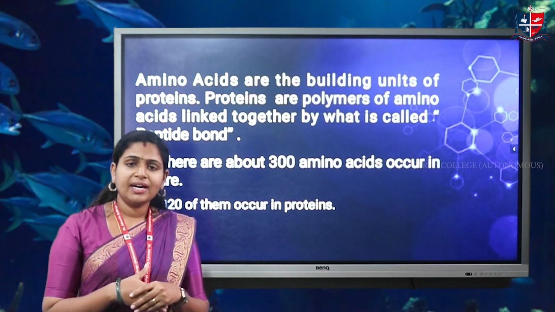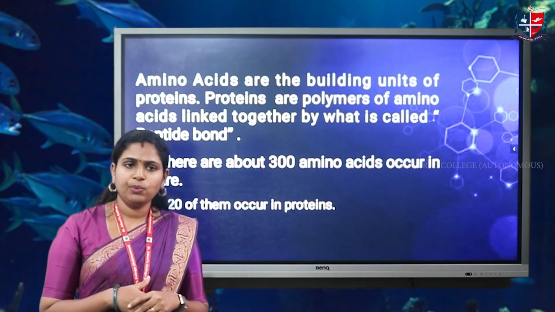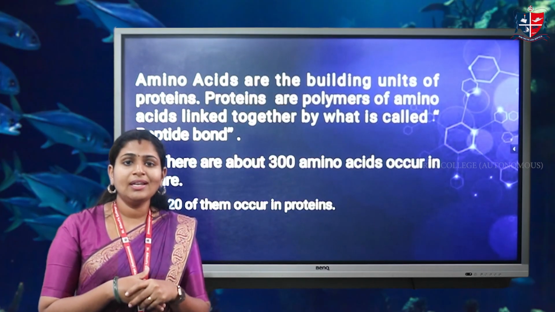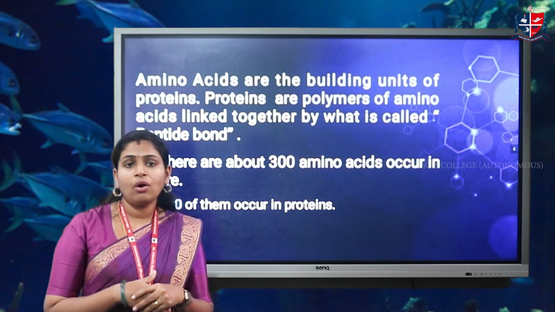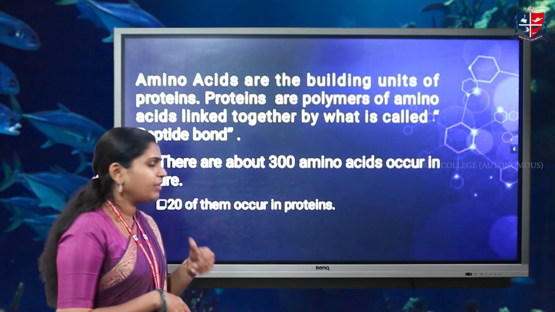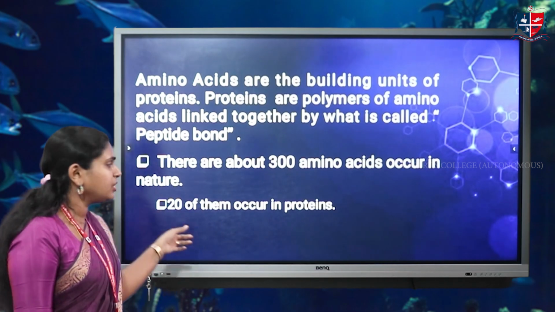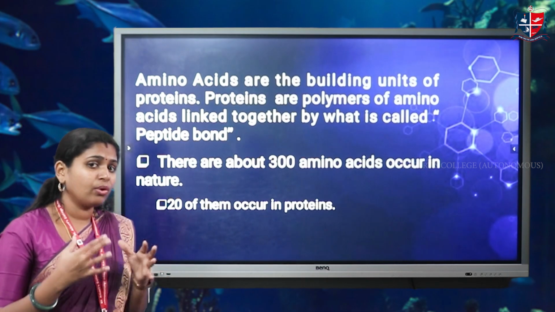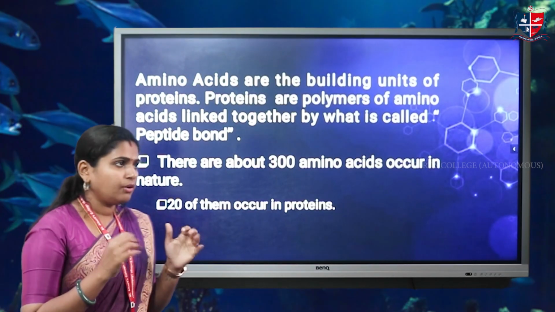There are around 300 amino acids in nature, but the most important ones are the 20 amino acids that are found in humans and other organisms. Therefore, we are going to discuss these 20 amino acids that occur in proteins.